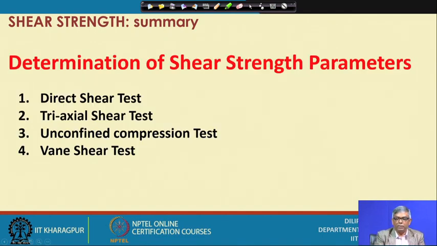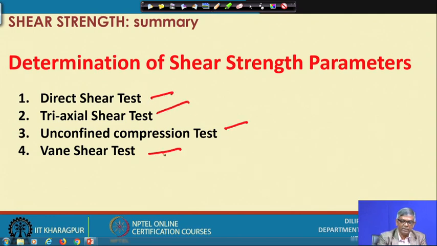And for determination of shear strength parameters, once again I am summarizing, there are 4 different methods. There are many other methods also, but commonly at undergraduate level we cover these 4: the direct shear test, the triaxial test, the unconfined compression test and the vane shear test. And triaxial test will have several variations that I will summarize in the next one. The only difference between the unconfined compression test and the triaxial test is that in the unconfined compression test no cell pressure is applied, that is, the sample is unconfined.